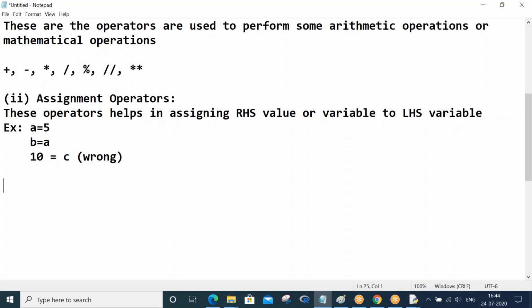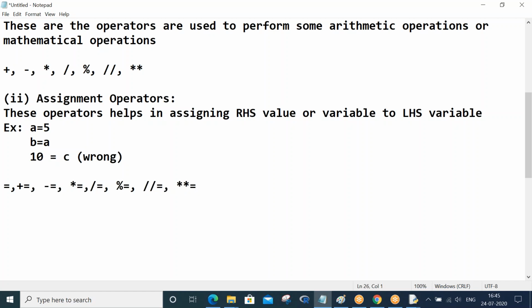Equals to is the assignment operator, and let me also show which operators come under assignment. Starting from equals to, plus equals to, minus equals to, star equals to, slash equals to, modular division equals to, floor division equals to, and star star equals to. If you see, we have added equals to for all the above arithmetic operators.